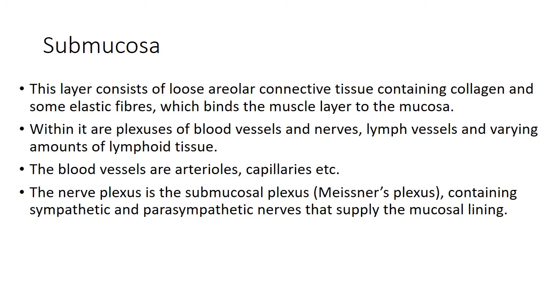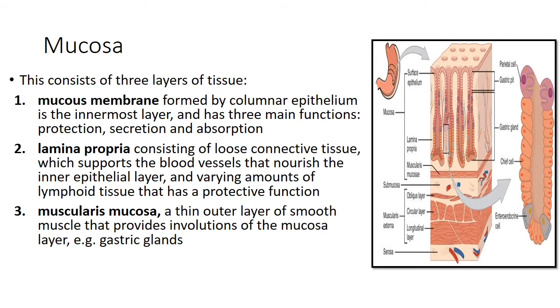Now, the last or innermost layer, that is the mucosa. This consists of three layers of tissue, as you can see in the figure. First one is the mucous membrane, second one is the lamina propria, and third one is the muscularis mucosa. Three layers are there in the mucosa. Now we'll see the first, that is the mucous membrane.